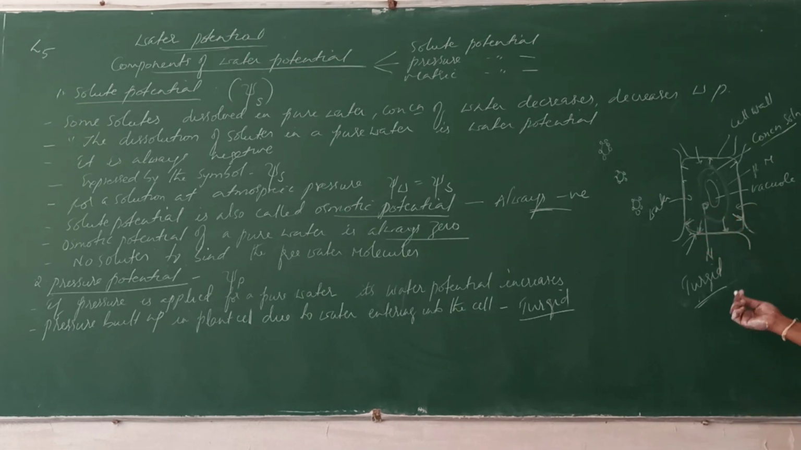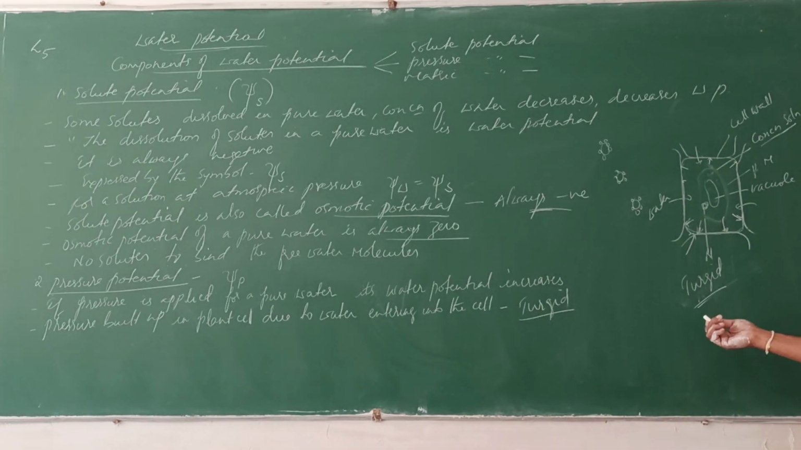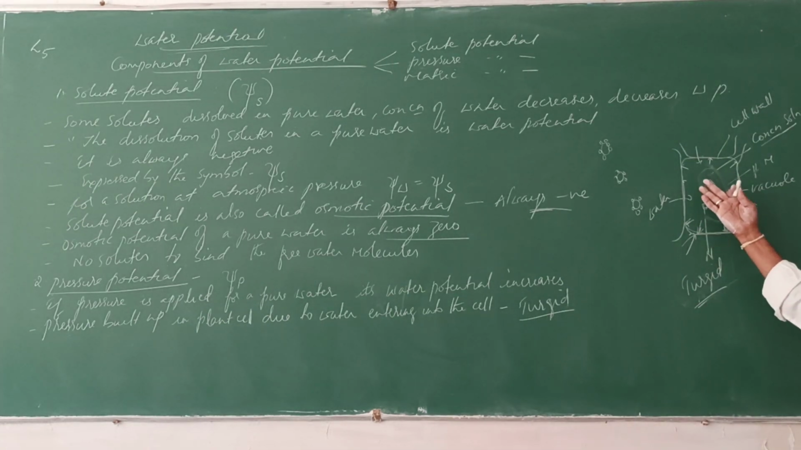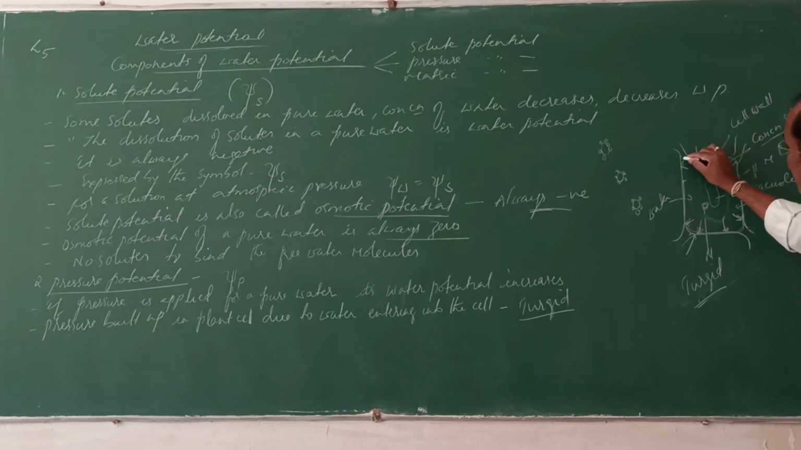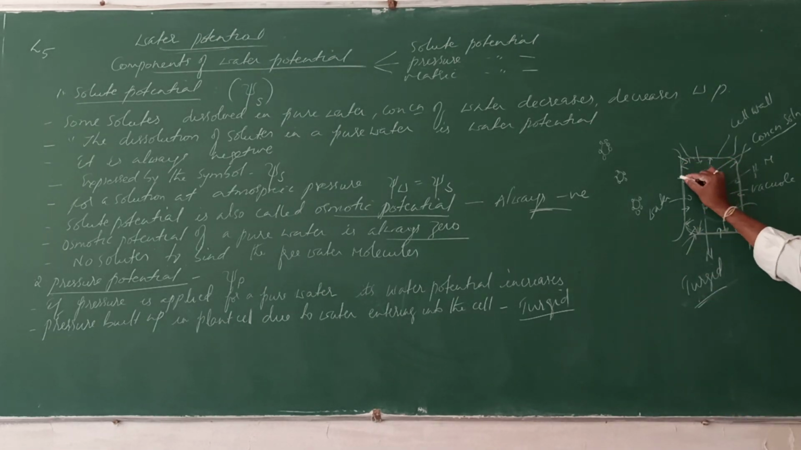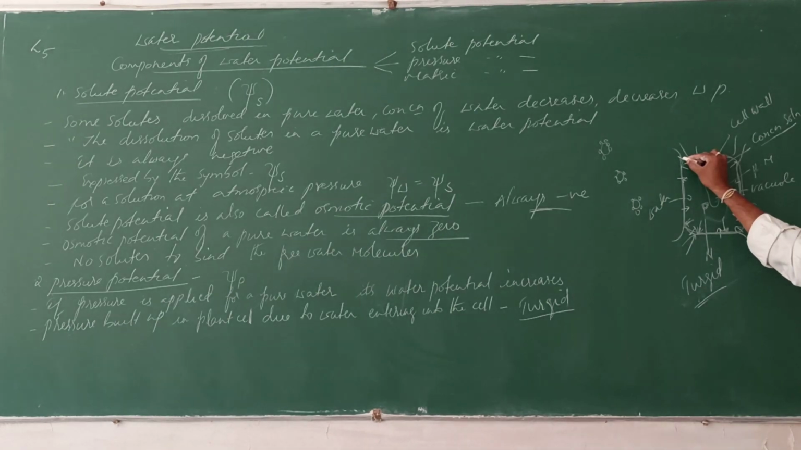It cannot stretch still more. If it goes on expanding, what happens? The cell will burst. So to resist this, the cell wall also puts an equal and opposite pressure on the protoplast. So that is called wall pressure. The pressure that is put by the cell wall on the protoplasm is called wall pressure, and due to